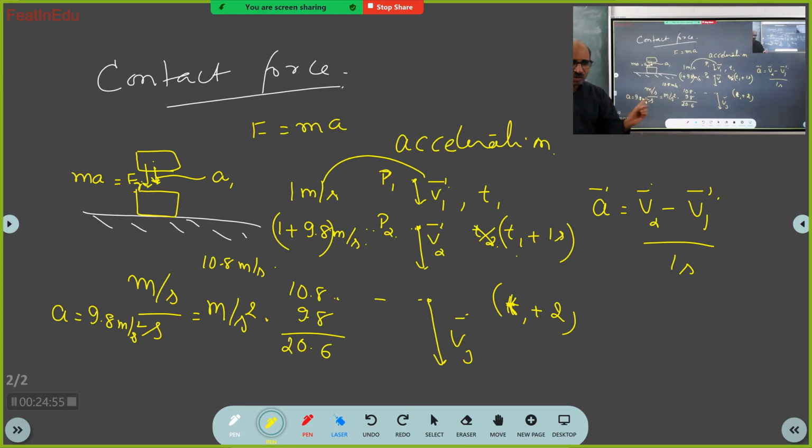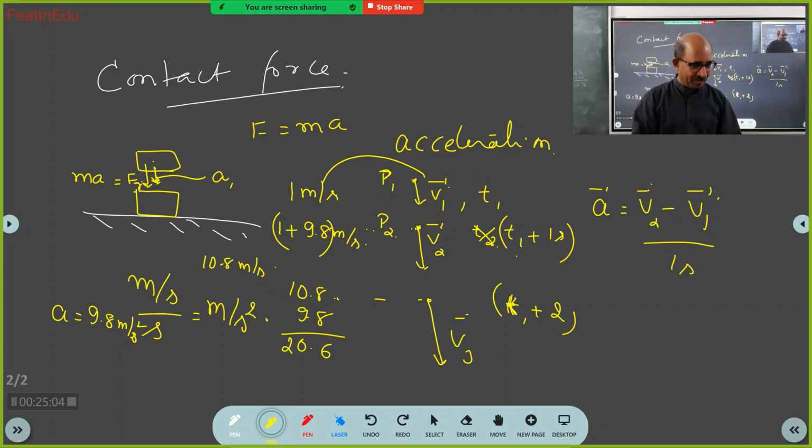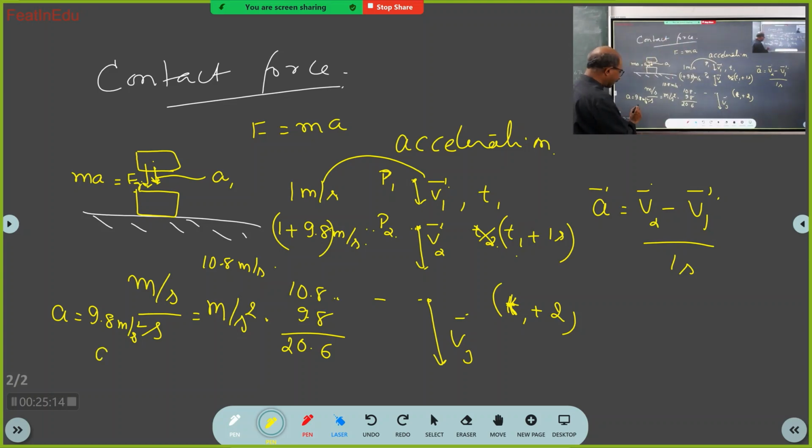So we will call it acceleration due to which force? Due to gravitation. So we will call it acceleration due to gravity. Acceleration due to gravitation, we simply call it acceleration due to gravity. Got it? So we will assign a special symbol, g. What is g? Acceleration due to gravity.